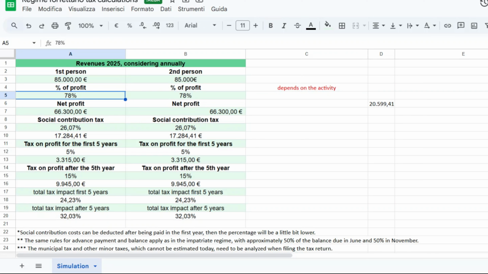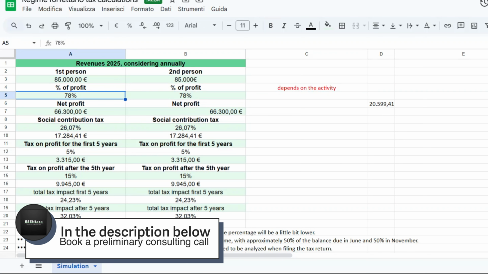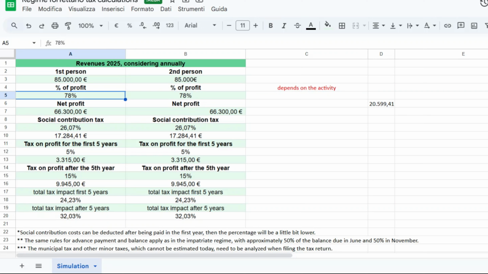In this case, we used this number because the person was a generic consultant, okay? But it depends on what your business activity is. Then they assume that you have 22% of costs, even if you don't have to prove those costs with any invoice. The net profit is 66,300 euro. Why is this number important? Because basically this is the number on which we calculate the taxes.